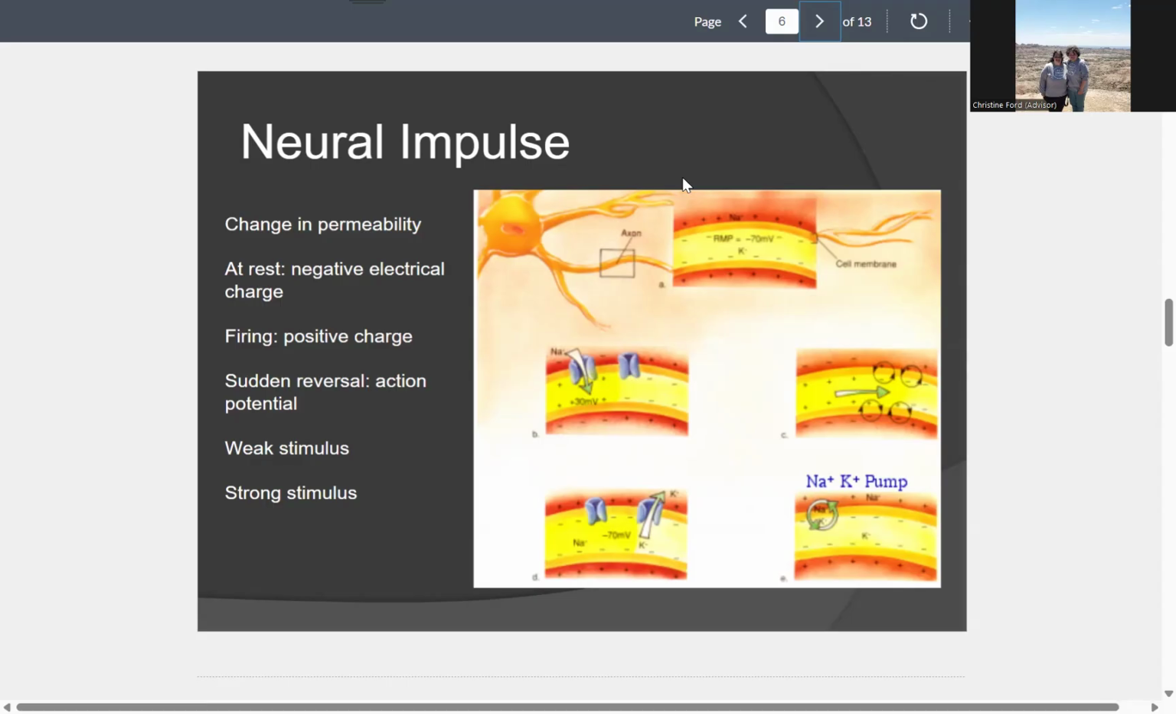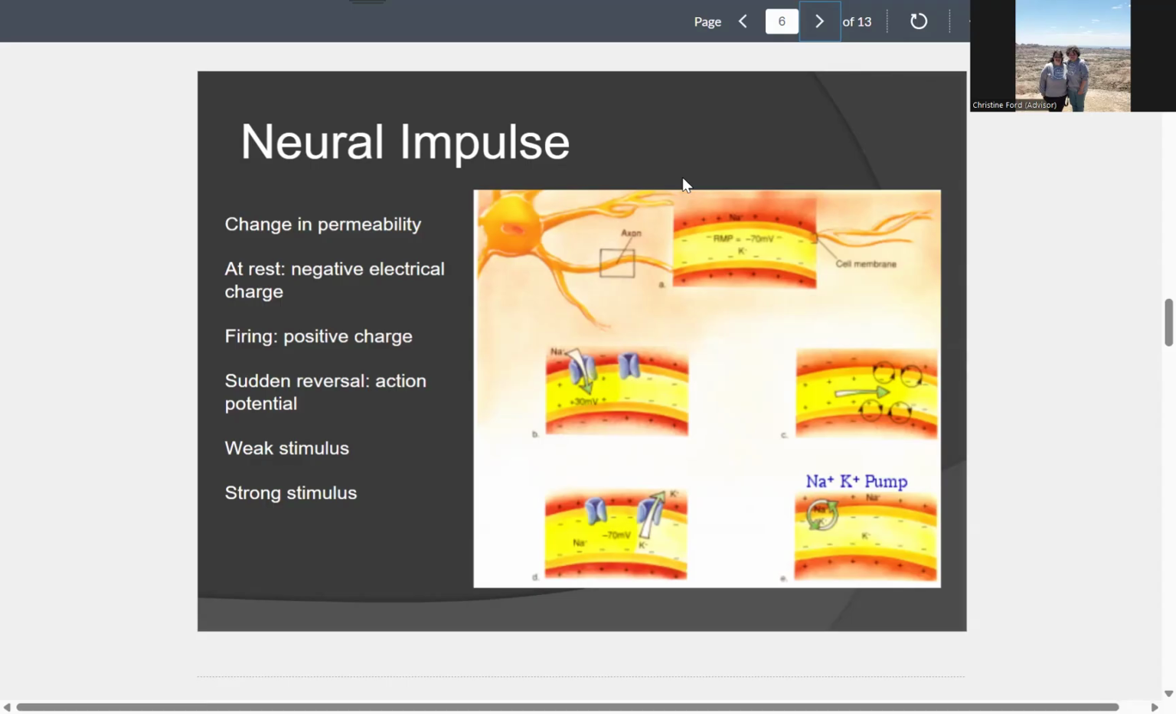So at firing, the neuron opens up doors and lets all the positive ions in. The negative ions start to filter out, and we get a positive charge. That sudden reversal in charge from negative to positive is called an action potential. When a neuron reaches its threshold, its level where it has to fire, then what will happen is that we will have reached the action potential and the neuron will fire.